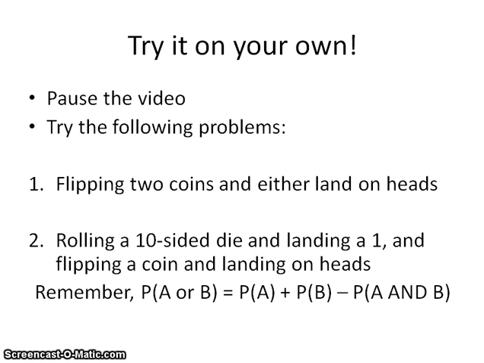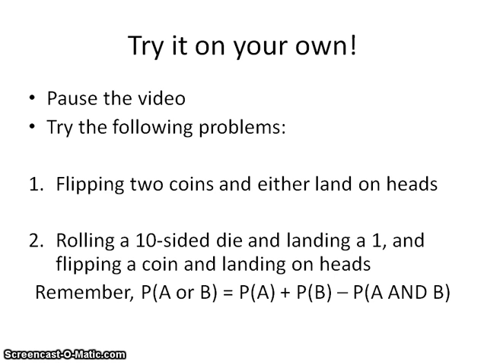Alright, we're going to try it on our own. I would like you guys to pause the video again, when I'm done talking of course, and try the following problems. The first problem is flipping 2 coins and either one lands on heads. You can plug it into the equation, or you can use some logic and build a chart. If you want to see the connection between them, I suggest trying both. The second one is rolling a 10-sided die and landing on a 1, so that's a 1 out of 10 chance, and also flipping a coin and landing on heads.